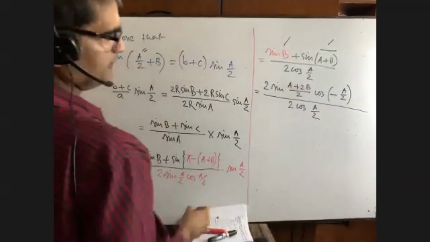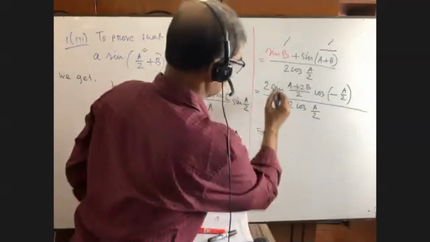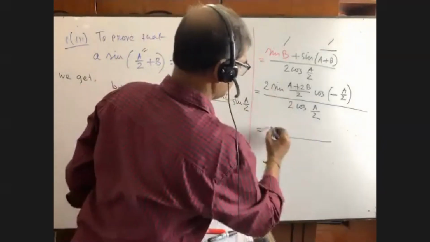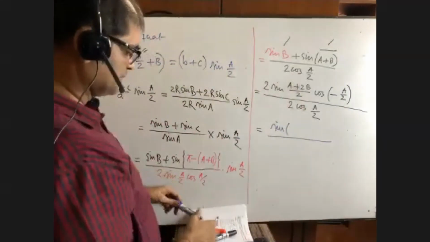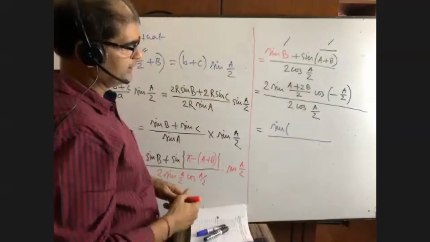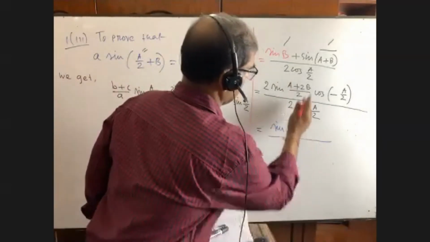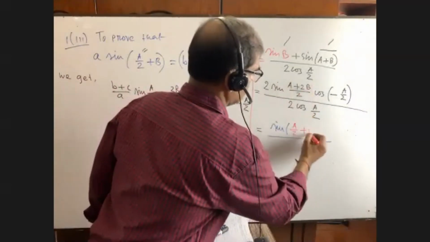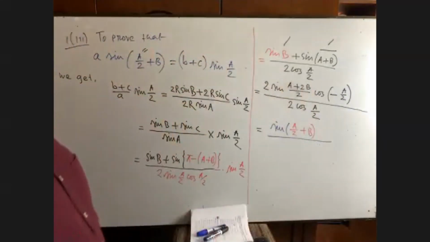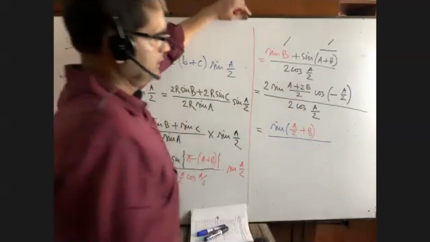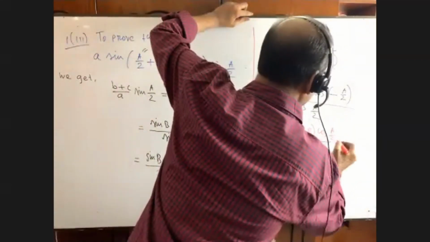Now you see here 2 will be omitted. So we are getting here sine, can you please divide it by partial fraction? What will be here? A by 2, and here it is only B. Am I right? Then here it is cosine A by 2.